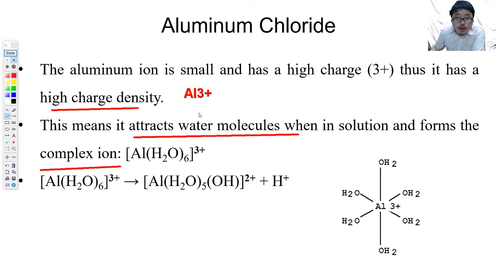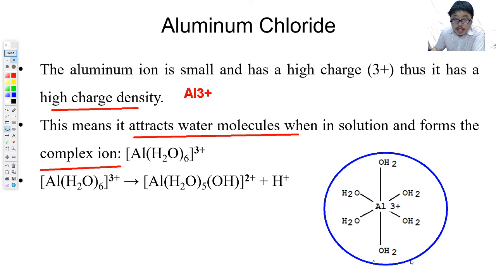So it actually forms this particular compound right here. Because it is so positive and so small, it causes water to donate its electrons to it, forming this complex ion. This complex ion can then dissociate to form Al(H2O)5(OH) 2+ plus H+.